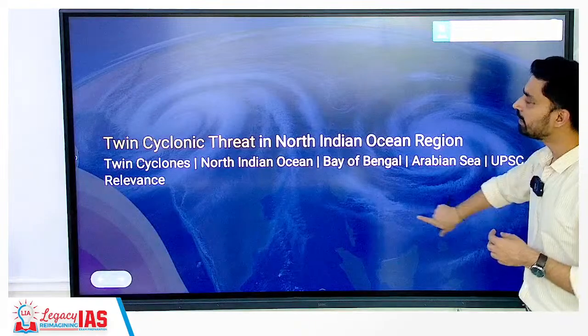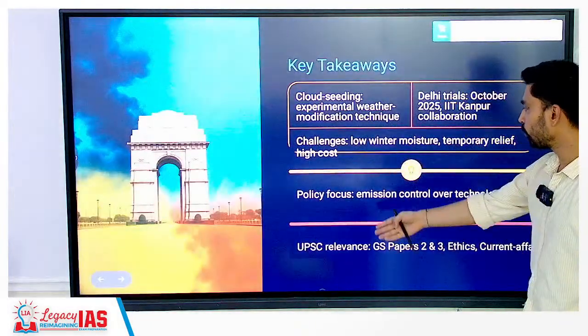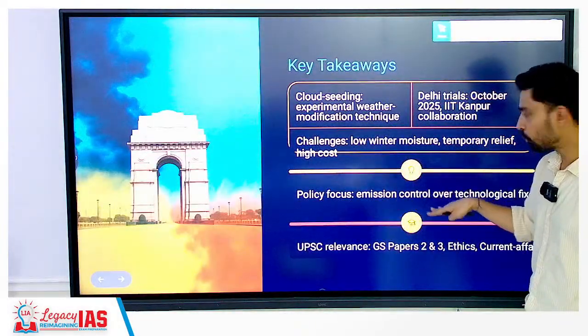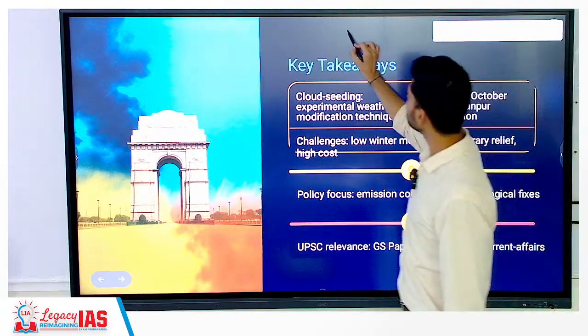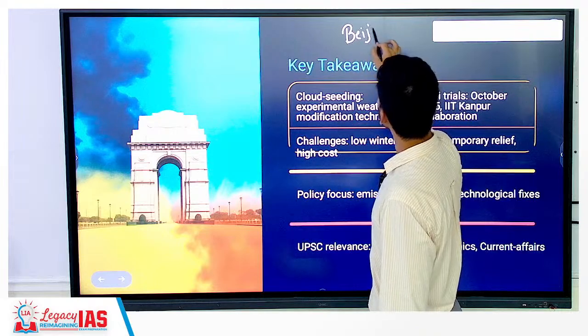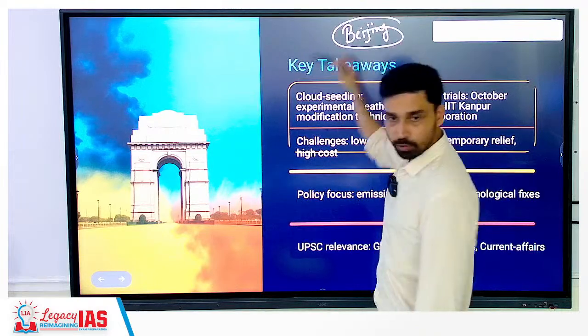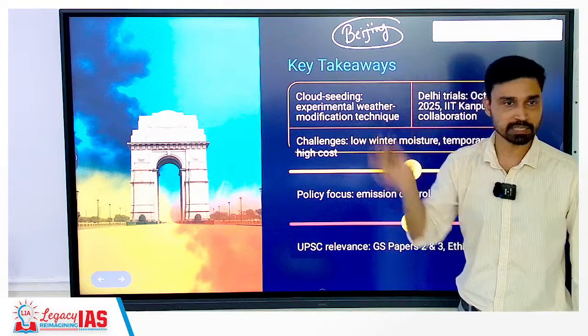That is a key takeaway, basically, we talked about it briefly. What should be our focus? Emission control over technological fixes. Okay, and this is very relevant for your syllabus, both in environment as well as geography. Questions in the mains and prelims have been asked multiple times from that.